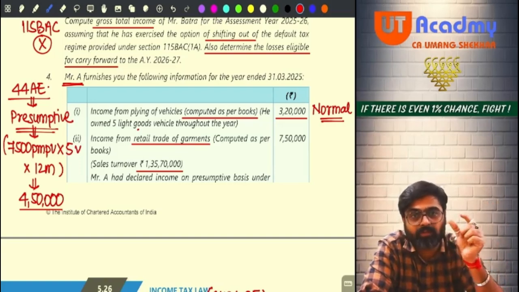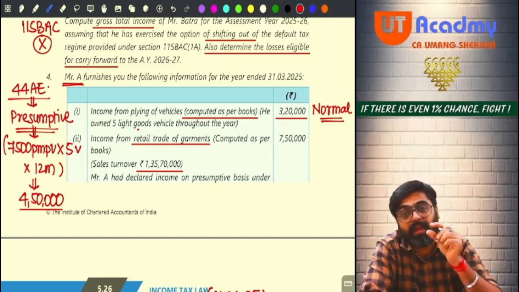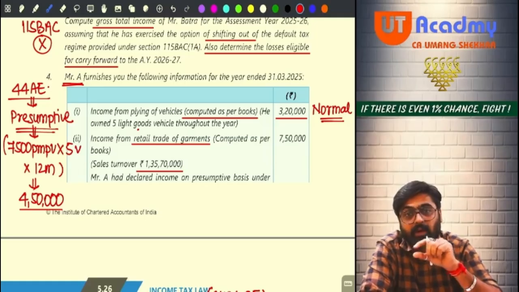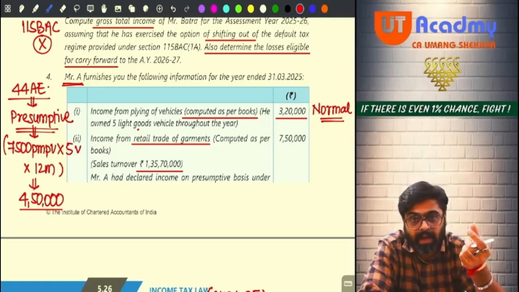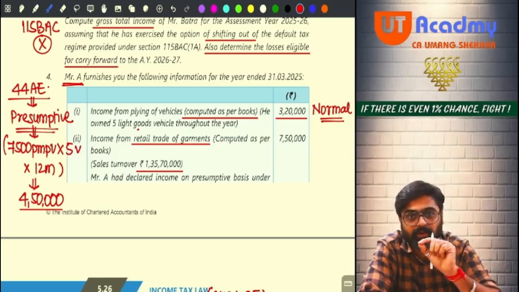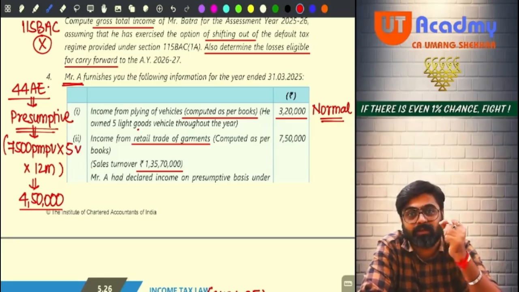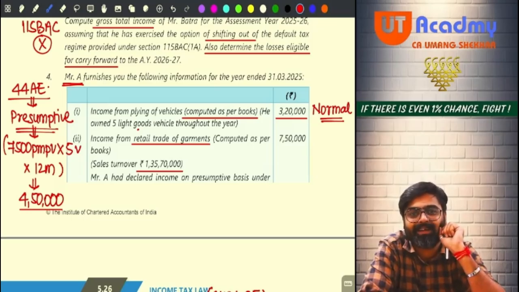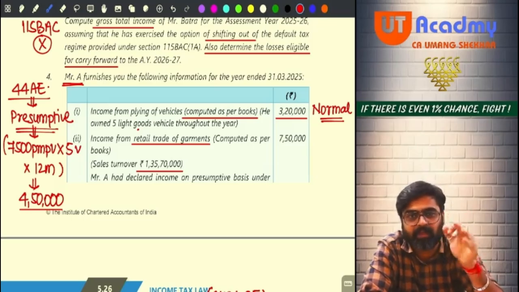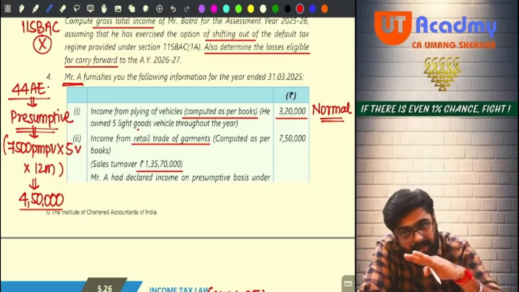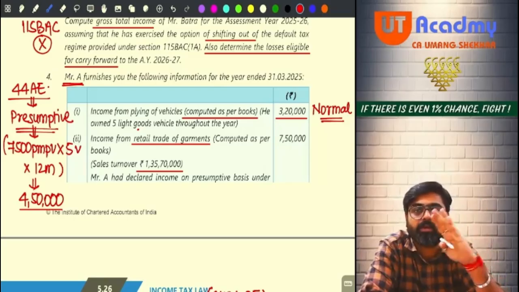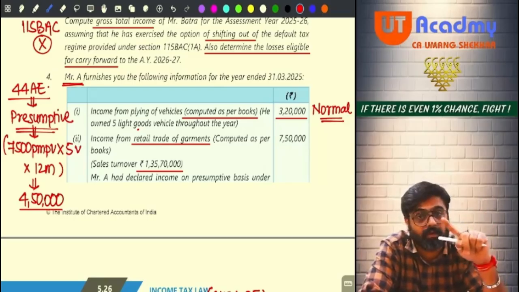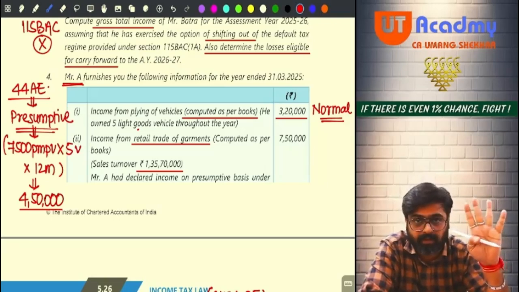But do you remember, out of this turnover, whatever turnover I receive in this year, on or before the due date of filing my ROI for this year, by prescribed modes, for that turnover I can show 6% also. Hello, sir. Do you remember something like that we did in 44AB or 44AD? On the entire turnover you are supposed to show how much? 8%.